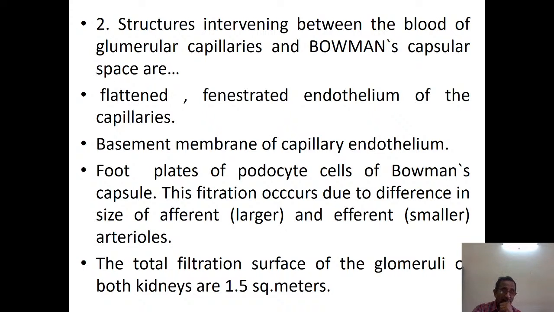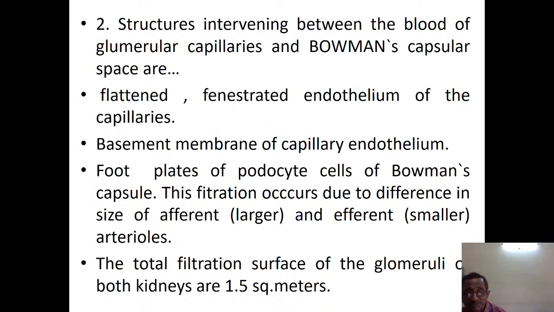So we have the fenestrated flattened endothelium of the capillaries. Then this fenestrated endothelium is supported on a basement membrane. So that is also separating the blood in the capillaries from the Bowman's capsule. Then the foot plates of the podocyte cells of the Bowman's capsule.